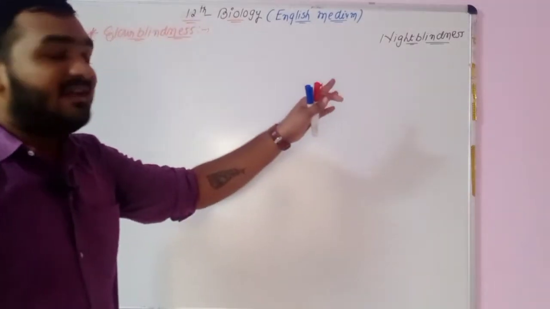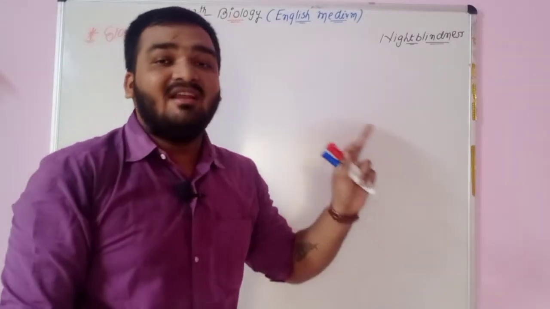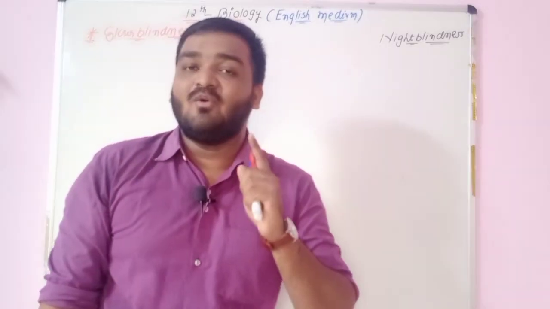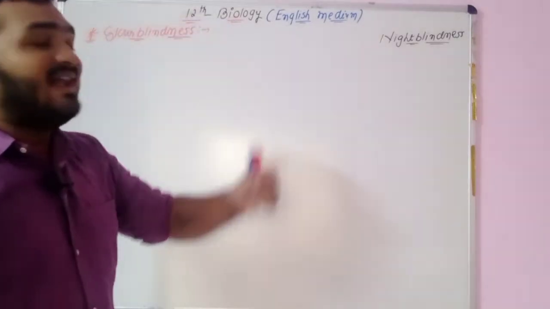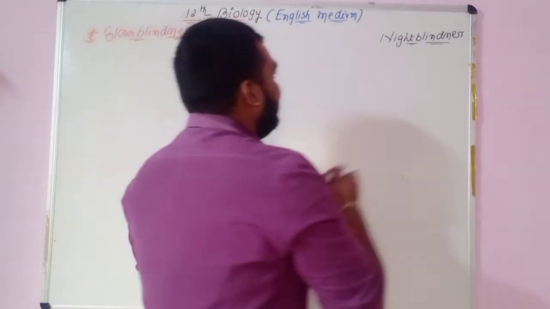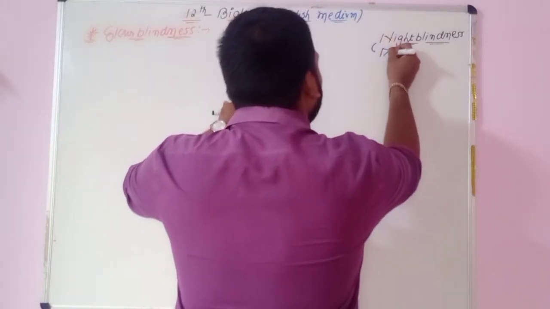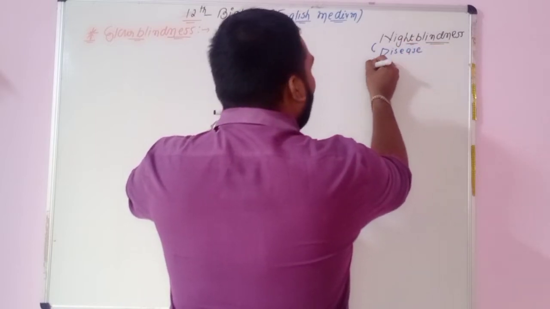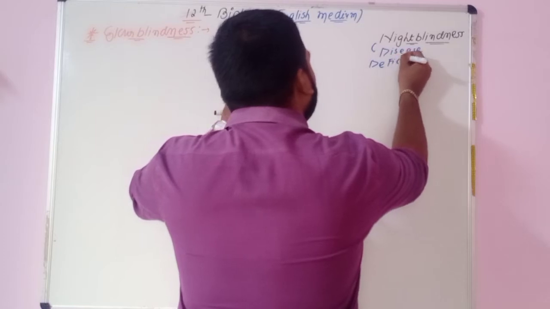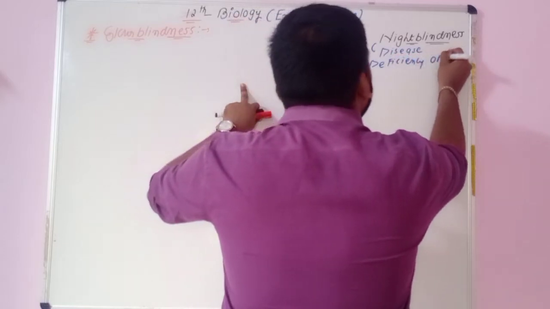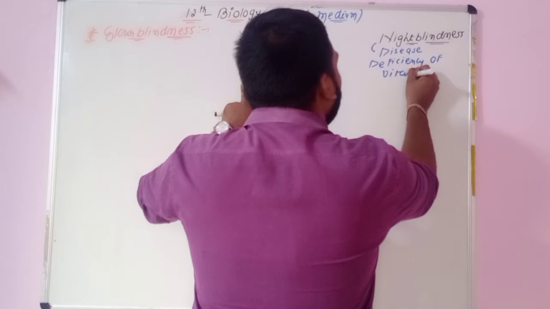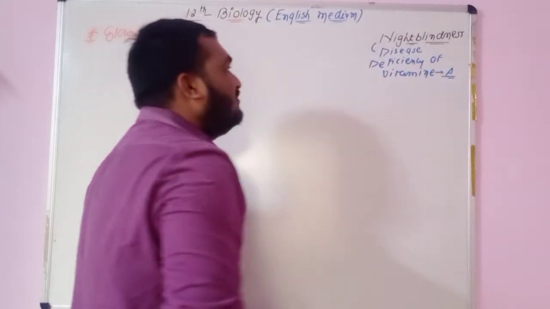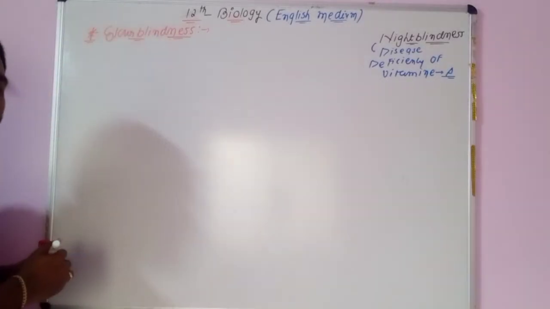It occurs because of the deficiency of vitamin A. So that is night blindness, but we are talking about color blindness.